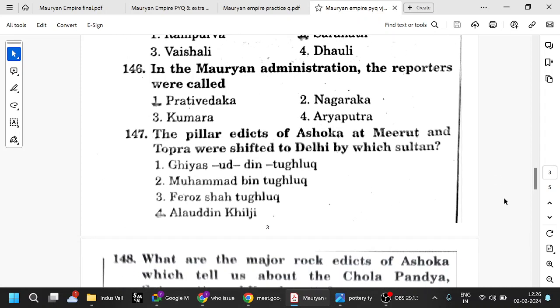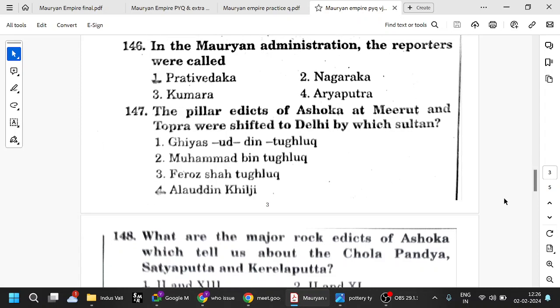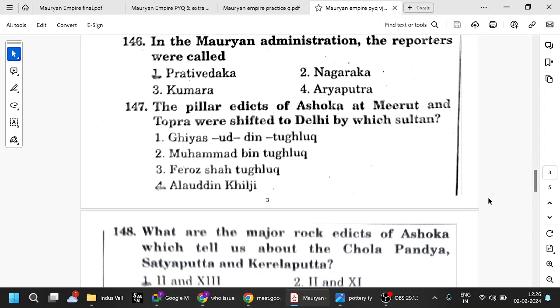The pillar edicts of Ashoka at Meerut and Topra were shifted to Delhi by which Sultan? Remember this: Alauddin Khilji, the Khilji dynasty, medieval India. When we come to medieval India, we will look at everyone in depth. All these people are important. Firoz Shah Tughlaq is famous for imposing jizya. Muhammad bin Tughlaq is famous for taking those five decisions. Even now, whenever someone does hasty actions, we say he is behaving like a Tughlaq, right?